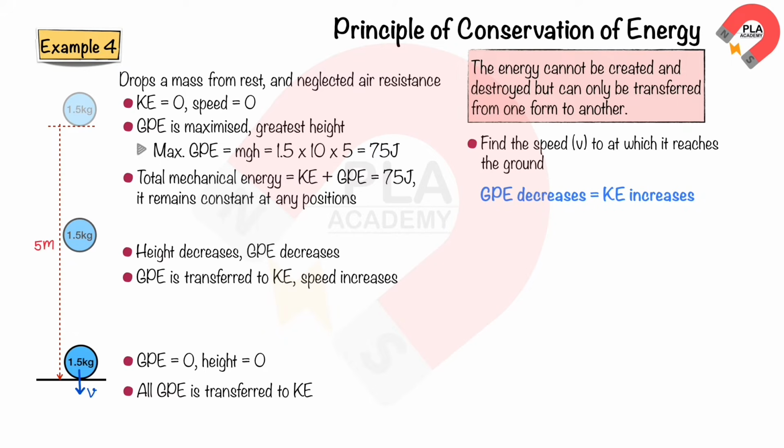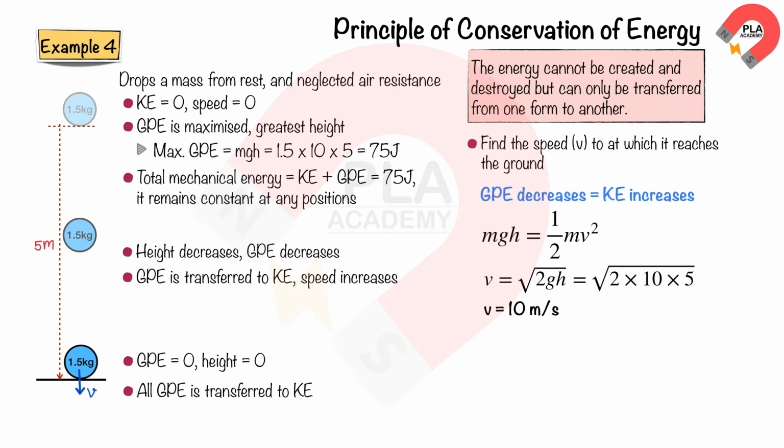Using the equation mgh equals half of m times v squared, we can rearrange it to v equals square root of 2gh. Substituting the values in, g equals 10 and h equals 5. Solving this equation, the speed, v, equals 10 meters per second.